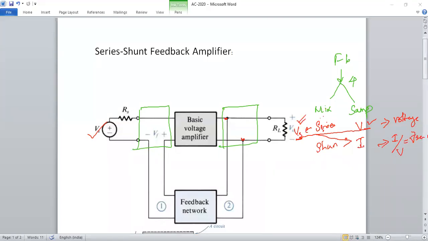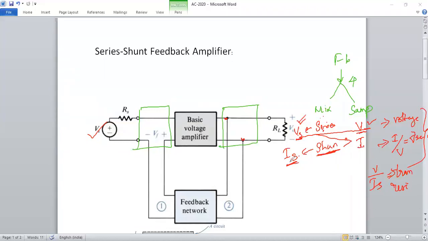These are the things we already discussed in the previous class. In the same way, the input side has a shunt connection. A shunt connection is possible if your supply is a current source, Is. So the input side is current, but the output side is amplified voltage. The ratio is V by Is, which is resistance, the relation between output and input. So it is called a transresistance amplifier.